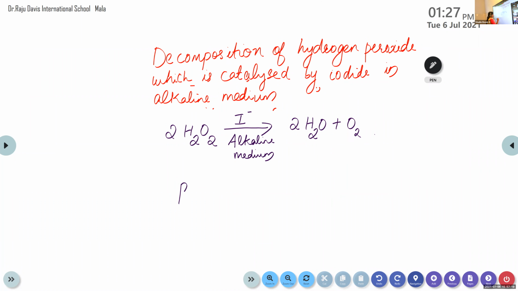So we can write the rate of this reaction. We can express the rate in terms of both reactants and products. Now we are using it in terms of reactants. So it is minus d[H2O2] divided by dt. Minus d of concentration of H2O2 divided by dt.